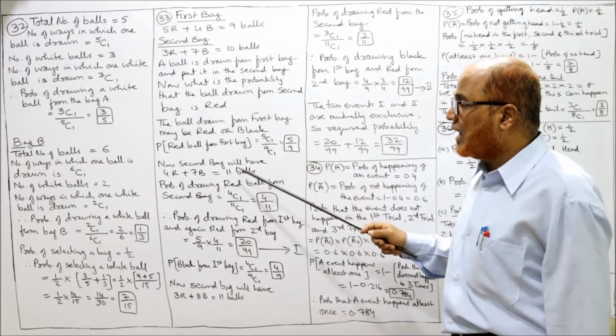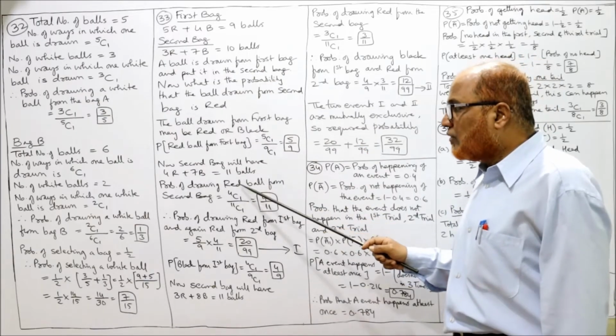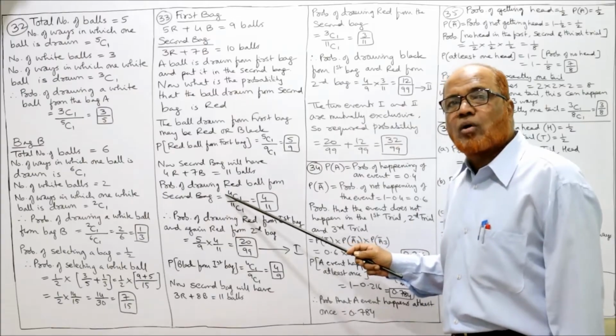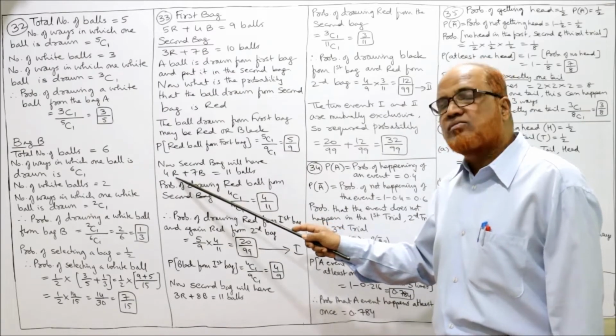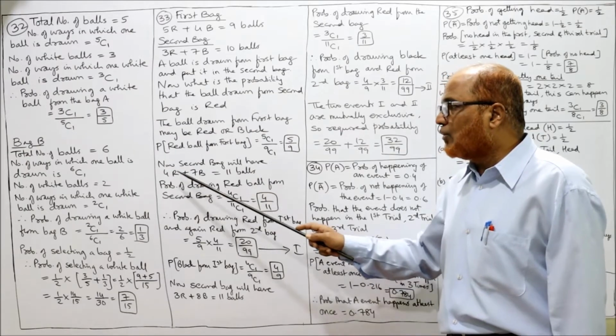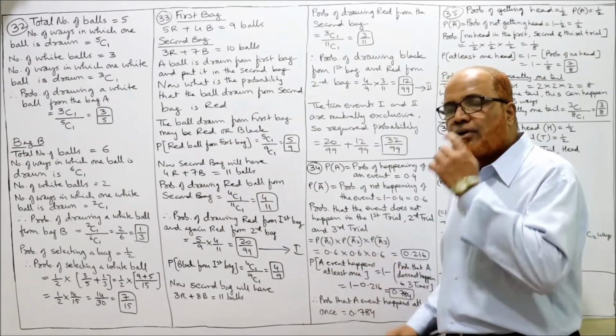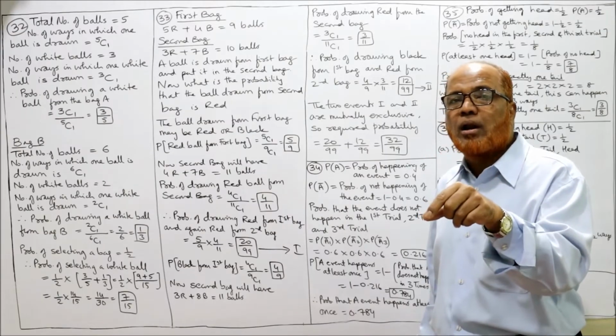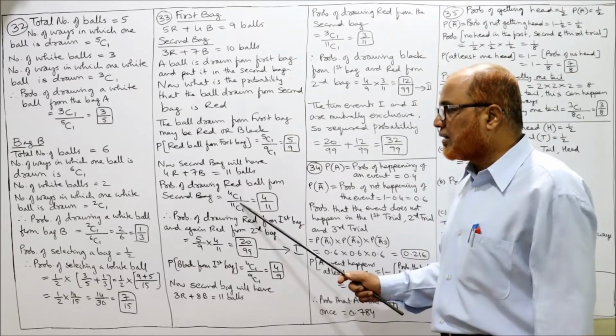पहले 10 थे, अब 11 हो गए. Now probability of drawing a red ball from the second bag. अब सेकंड बैग में से रेड बॉल ड्रॉ करने की प्रोबेबिलिटी क्या है? How many red balls we have? Red balls we have 4. How many total number of balls? 11. तो 4/11 is the probability. 4/11 is the probability of drawing a red ball from the second bag.